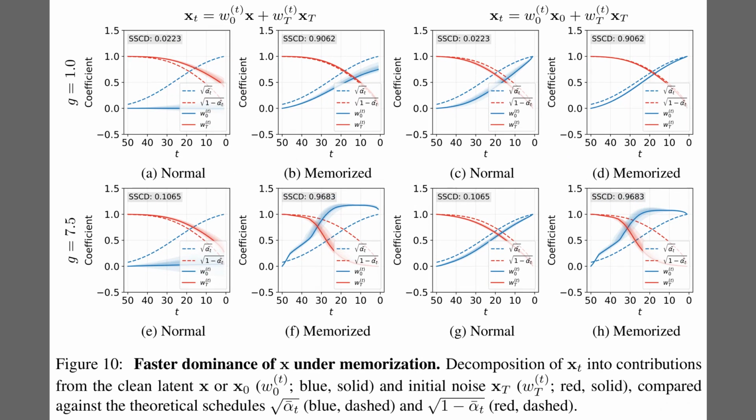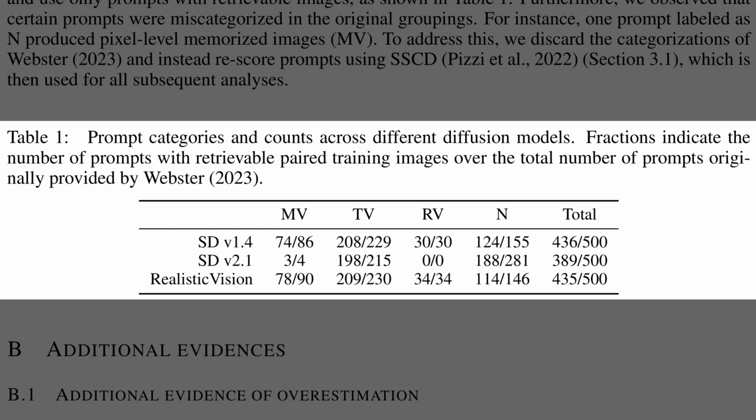Alright, the previous figure established how guidance scales the early push toward the target. Figure 10 shows a decomposition of each intermediate latent into a clean image part and an initial noise part, with theoretical schedules drawn for reference. The top row with guidance near 1 tracks theory for normal prompts, while the memorized panel already boosts the clean component and suppresses noise. The bottom row with guidance around 7.5 exaggerates this. Memorized prompts overshoot blue early and drive red down fast, which signals excessive injection and rapid convergence. So the previous figure highlighted aggressive early injection.